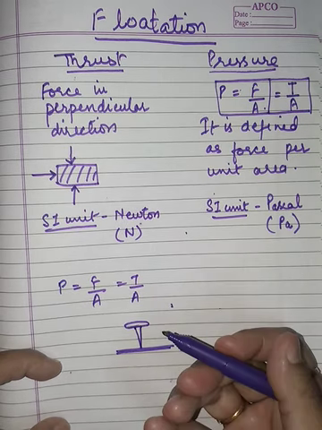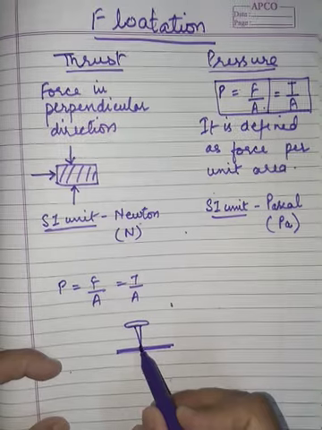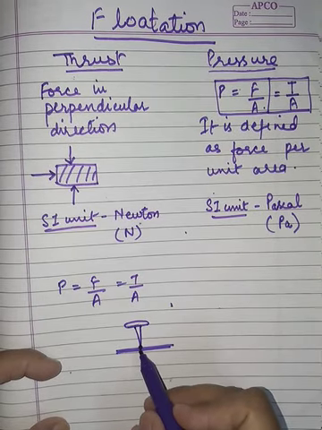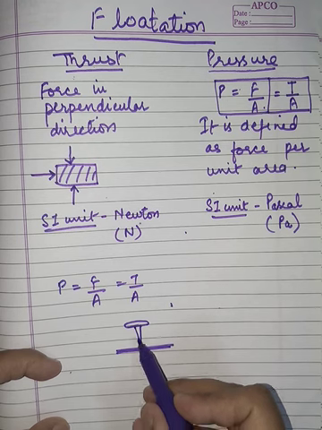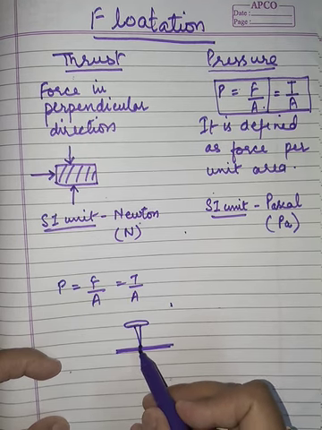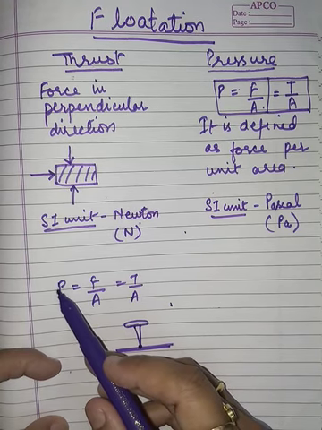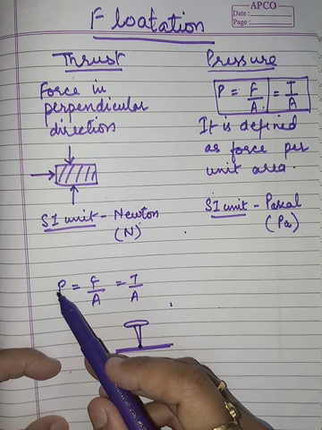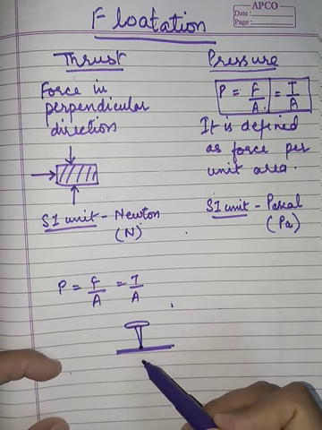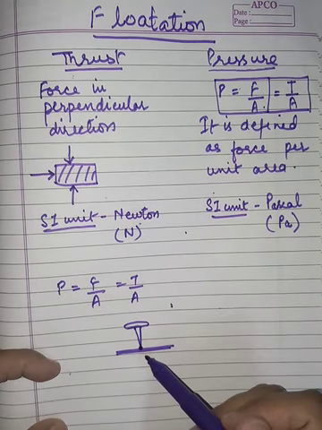And what is the area in contact? The area in contact will be this much only, a point. That area is very small in this case because the nail is sharp, the pin is sharp. If the area in contact is small, the pressure exerted by this will be very large, and because of that large pressure it can go into the surface on which we want it to go.